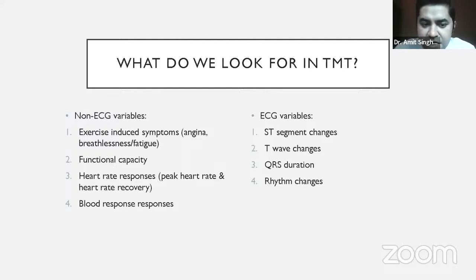The third is the heart rate response. We look at the heart rate behavior of the patient while the patient is performing exercise on the treadmill, and on that, we have derived a few formulas which I'll be discussing. The fourth is the blood pressure response. What was the blood pressure at the baseline? How did the blood pressure increase? What was the maximum or peak blood pressure recorded? In how much duration did the blood pressure reach that level? These are all also recorded. The ECG variables, which of course we are going to talk about, are the ST segment changes, T wave changes, QRS duration, and any rhythm abnormalities.